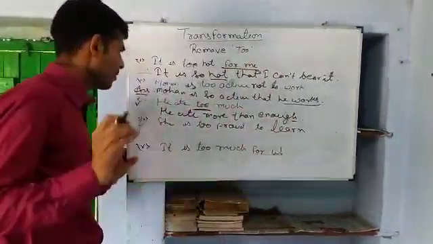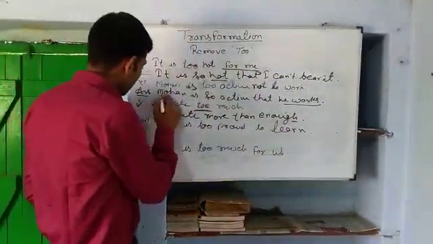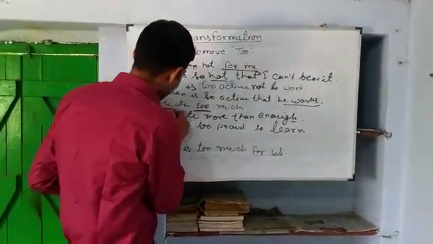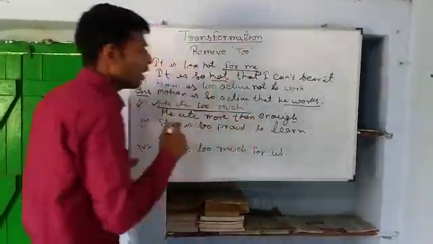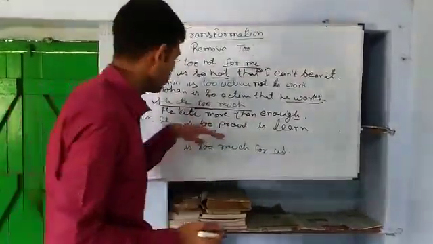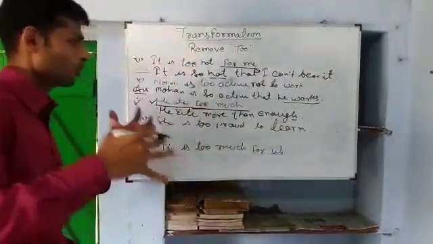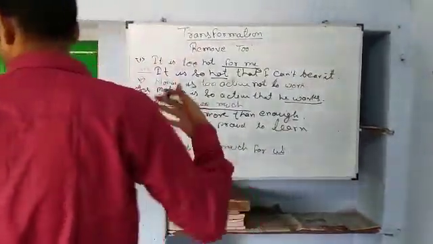Always remember, my dear students, whenever you come across these types of questions, please try to solve them in this way. You are free to use more, over, enough, and so on.